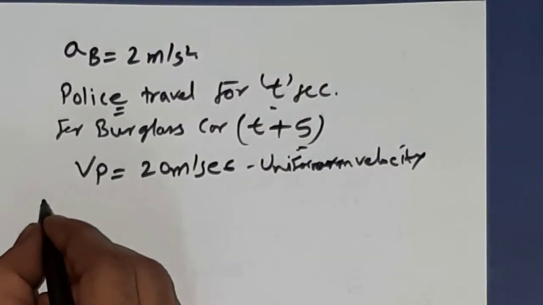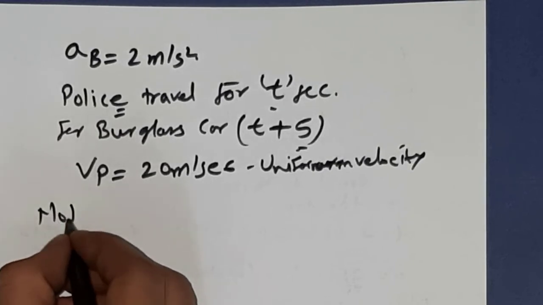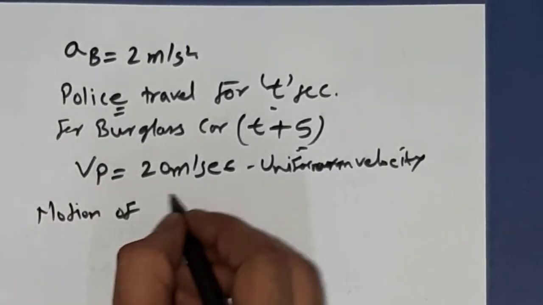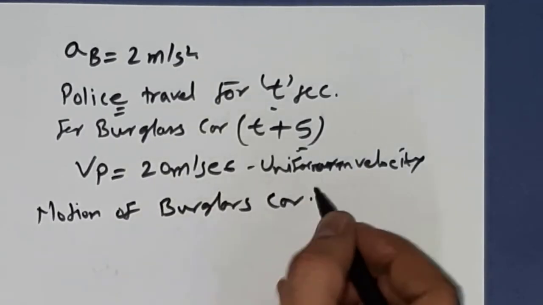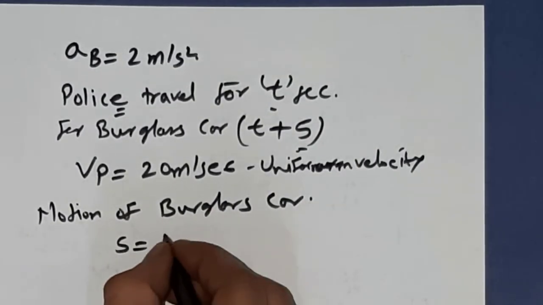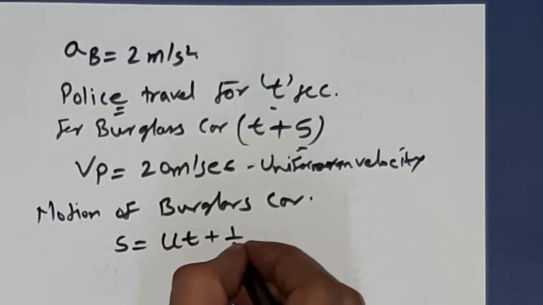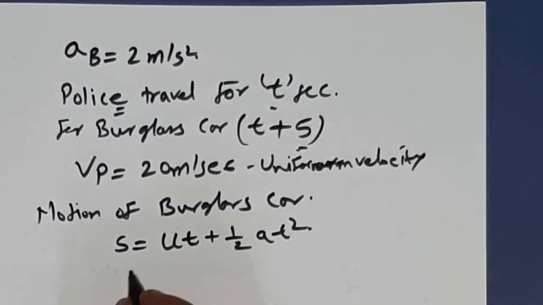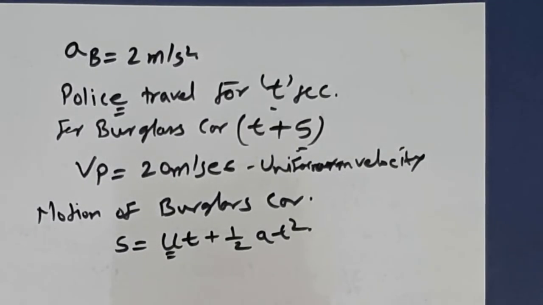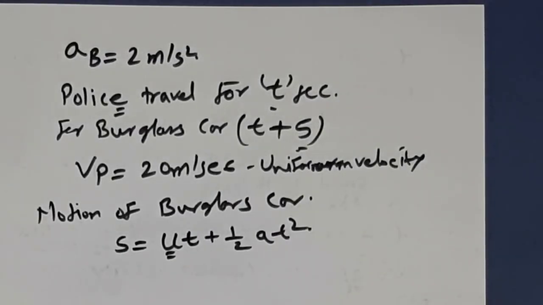So considering the motion of the burglar's car and using the relation s is equal to ut plus half at square. The initial velocity for the burglar will be 0, because it is given in the question that it had a start with acceleration.